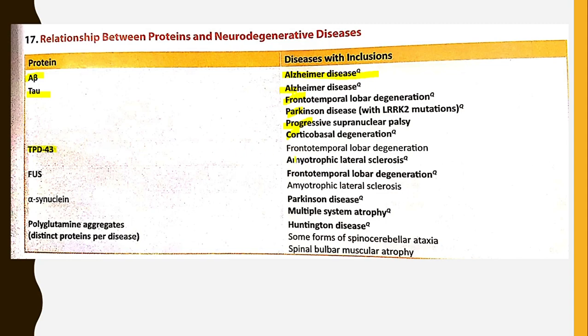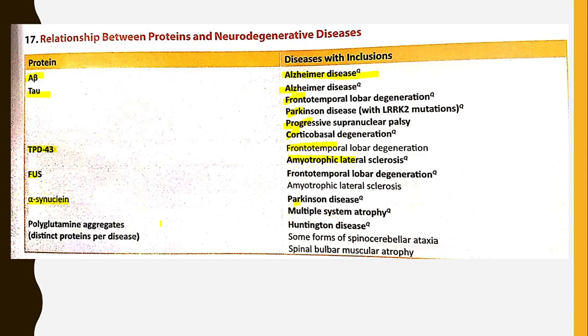TDP-43 protein is associated with frontotemporal lobar degeneration and amyotrophic lateral sclerosis. FUS protein is associated with frontotemporal lobar degeneration and ALS. Alpha-synuclein is associated with Parkinson's disease and multiple system atrophy. This is a very important MCQ.